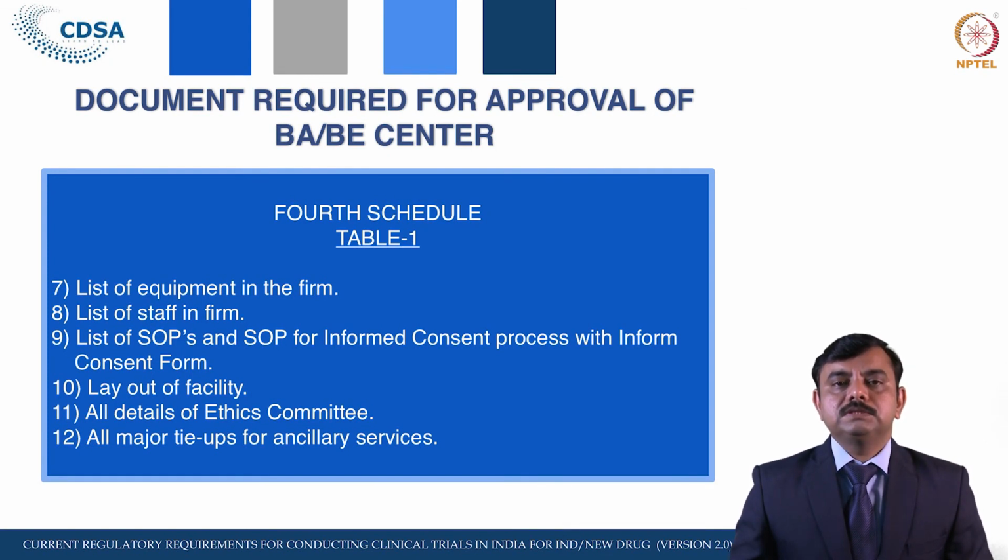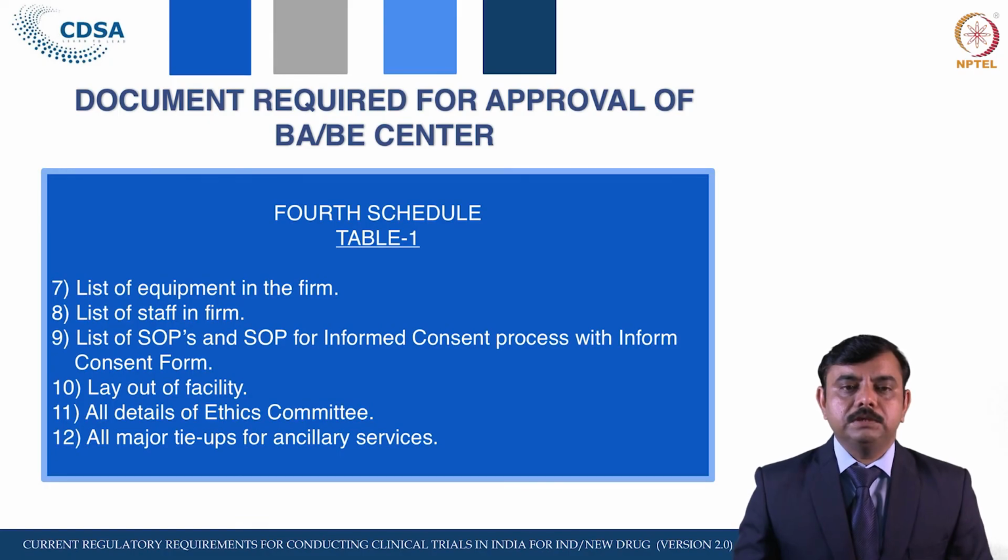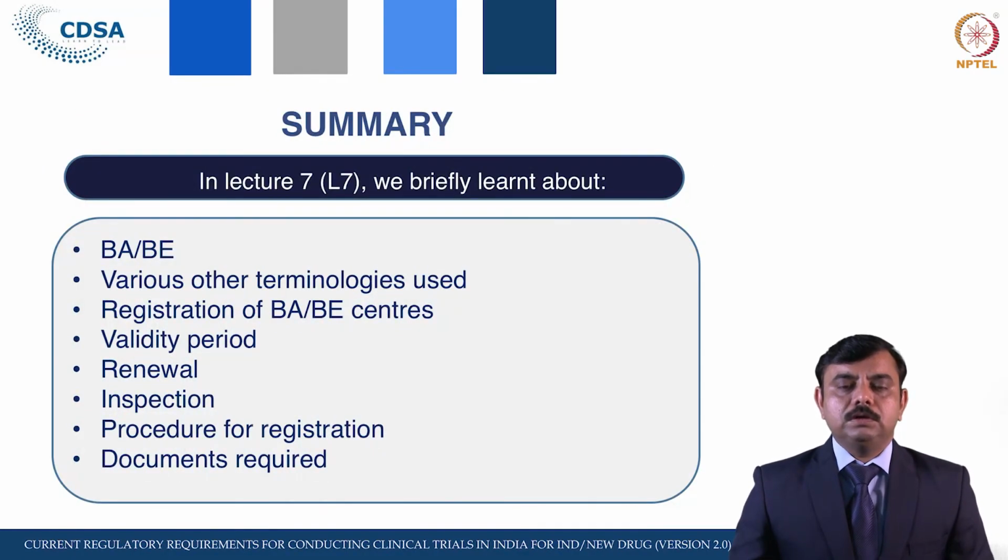First of all, this ethics committee should be registered, so the registration number and the certificate obtained from the licensing authority by the ethics committee, including its composition, have to be submitted. All major tie-ups for ancillary services, that is the agreements made with hospitals and ambulance services in case of emergency, are required to be submitted. So this is all about the documentation, and this is the last slide.